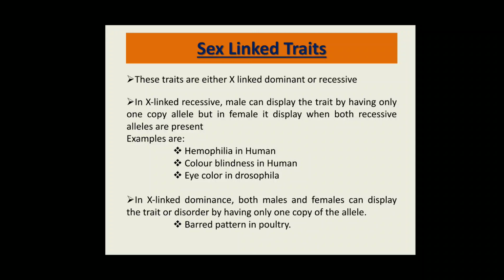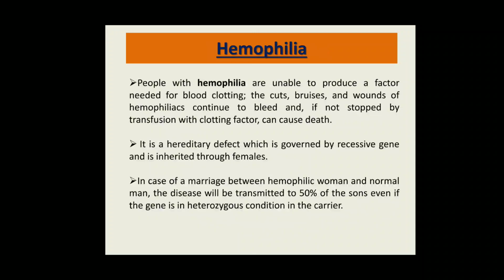We can see in detail the first one, hemophilia. Hemophilia is a serious disorder in human beings, and people with hemophilia are unable to produce a factor needed for blood clotting. Thus the cuts, bruises and wounds of hemophilics continue to bleed, and if not stopped by transfusion with clotting factor, can cause death.